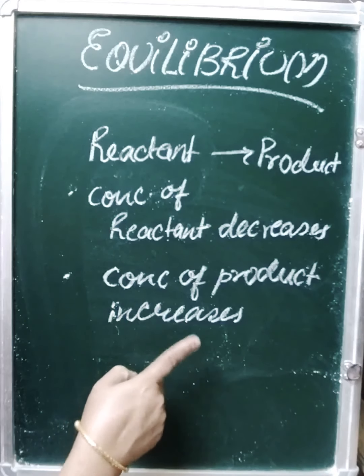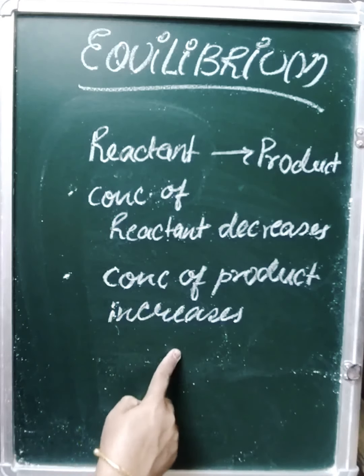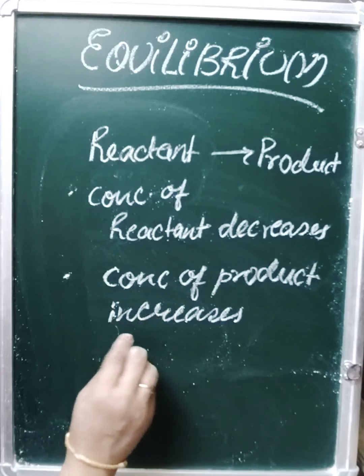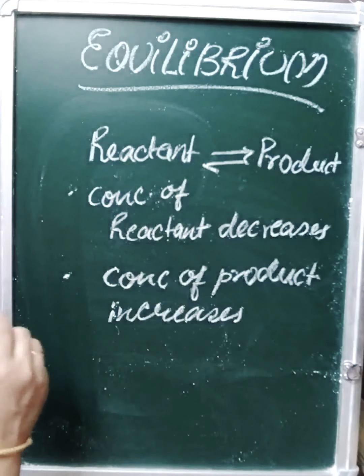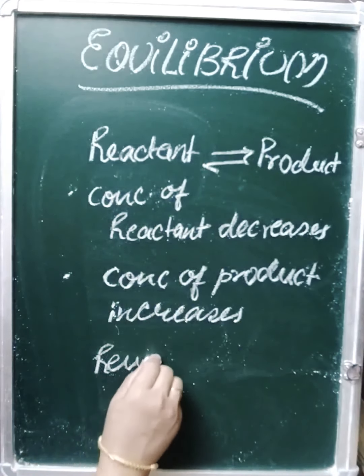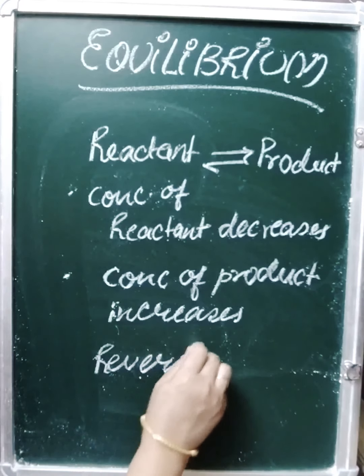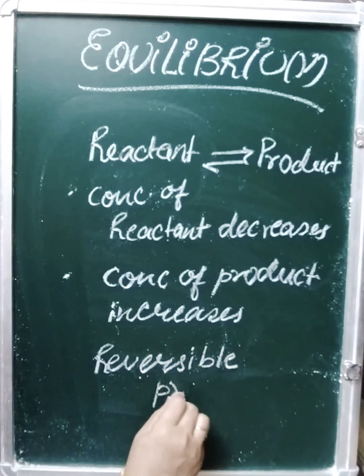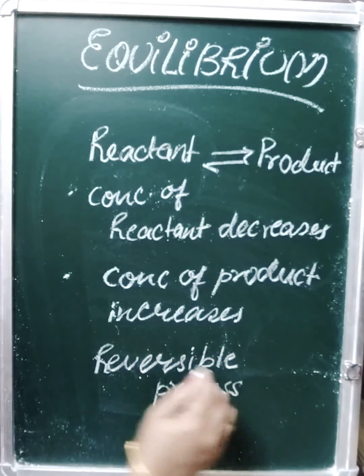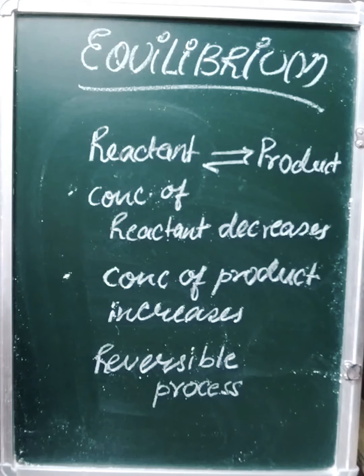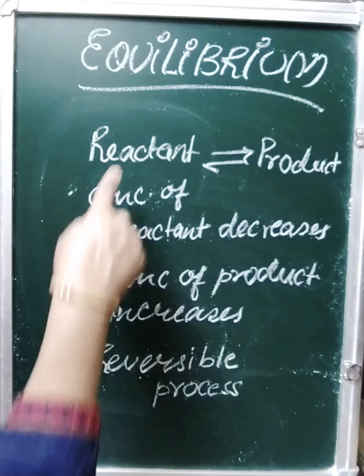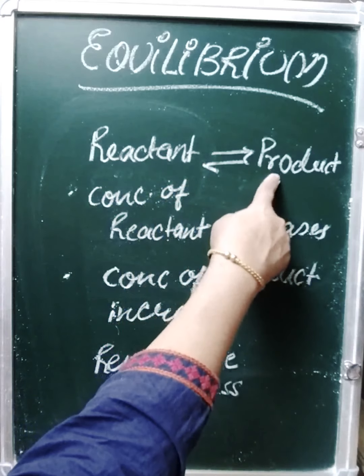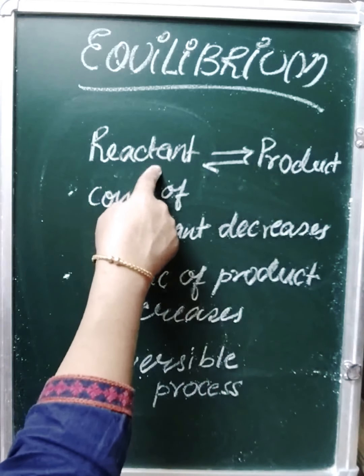We'll see what reversible and irreversible processes are in our next lecture. But there are some processes which occur in both directions, like reactant changing into product, and product changing back into reactant. Such processes are called reversible processes, in which the rate of forward reaction and the rate of backward reaction become equal after a time. This means these processes can be reversed. We find reactant getting converted to product, and product again getting converted to reactant.